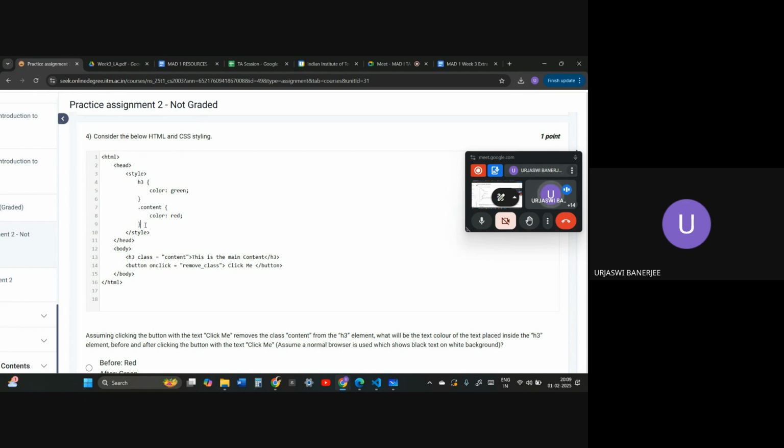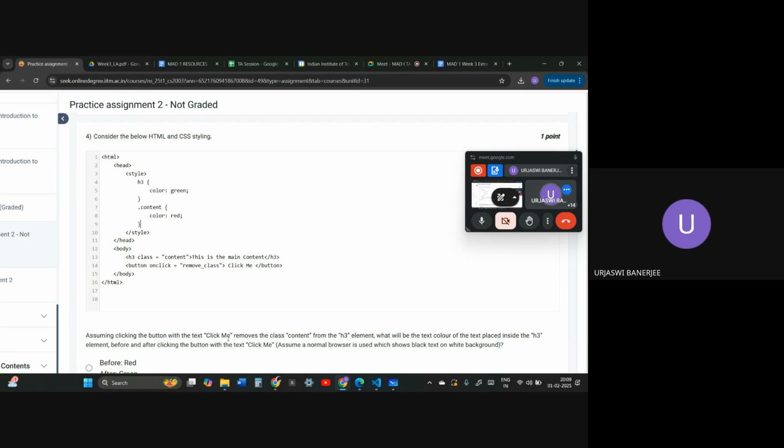Since h3 is not particularly an important tag, but .content is a class, .content will have higher importance than the h3 tag. Color here means the color of the text, not background color, just the color of the font. So it will be red first of all.